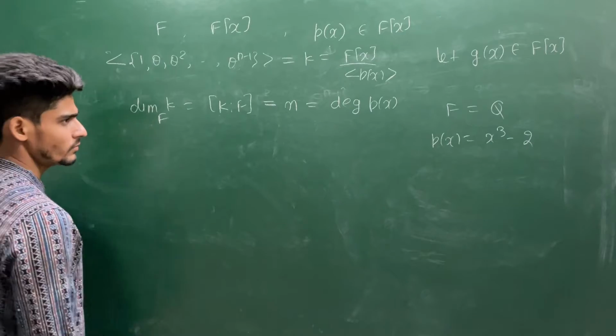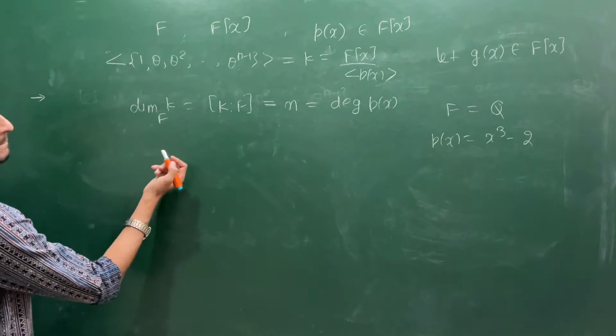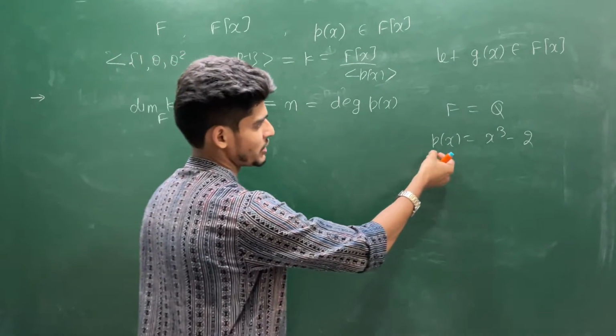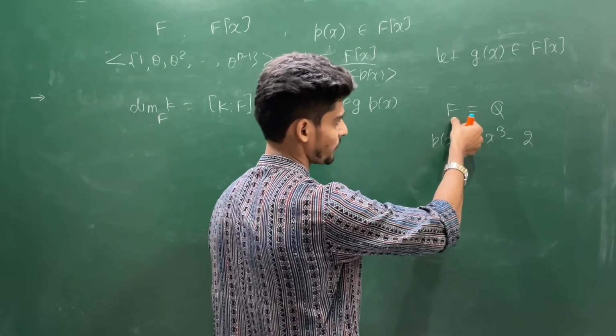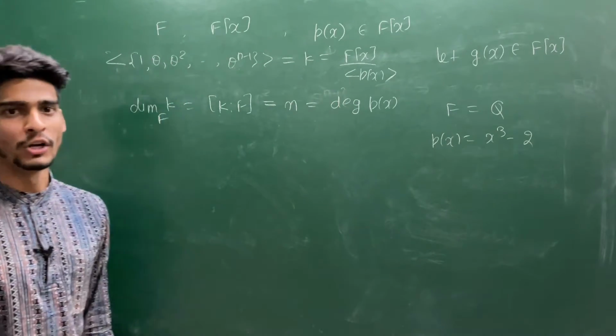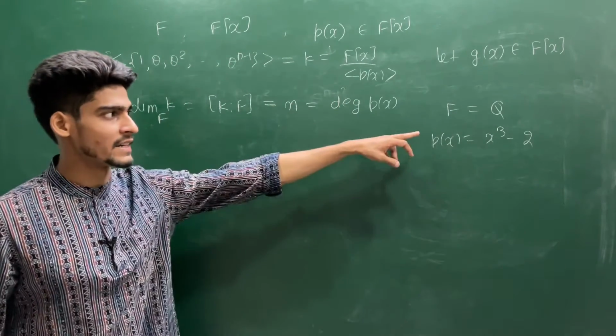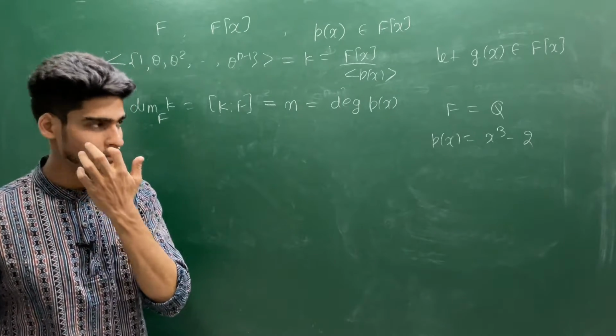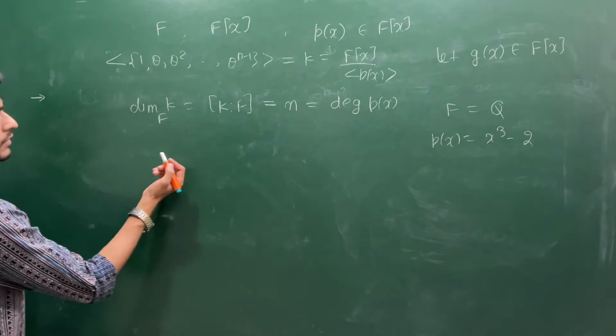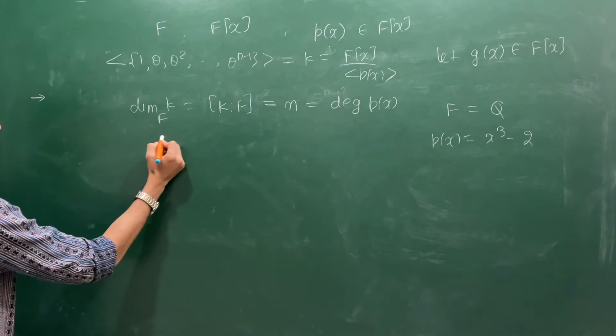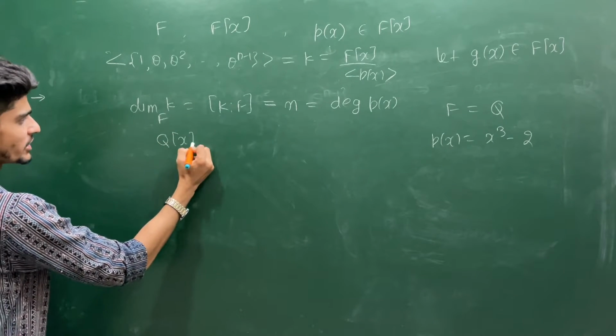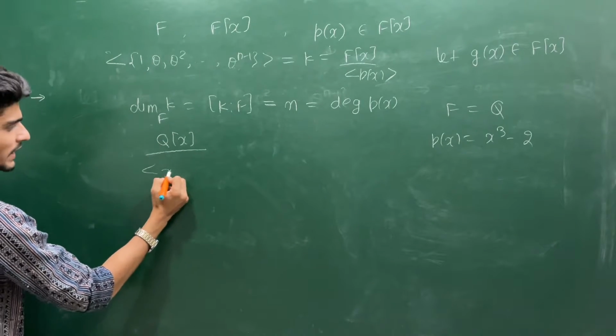Now you are looking for an extension of this F which contains a root of this polynomial. That means that extension must be of degree 3. For example, the standard way to create that extension is by using this criterion.